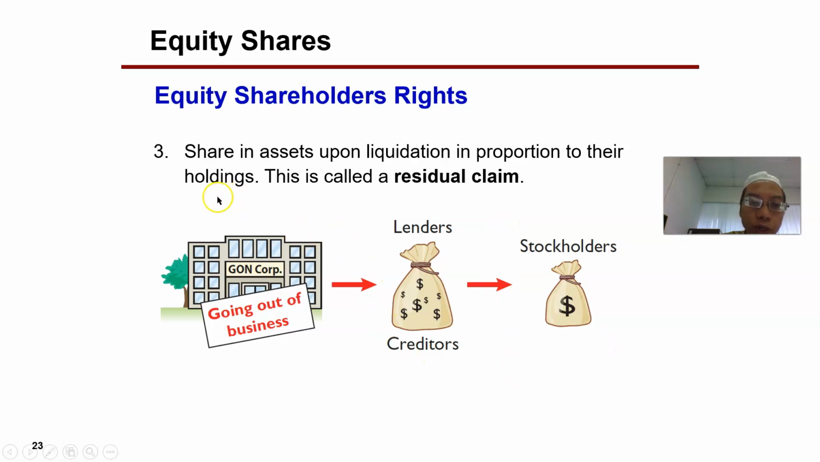So for example, if a company liquidates, it has $1 million worth of assets, and 500,000 is paid to lenders and creditors, and the remaining 500,000 will be distributed among the shareholders.